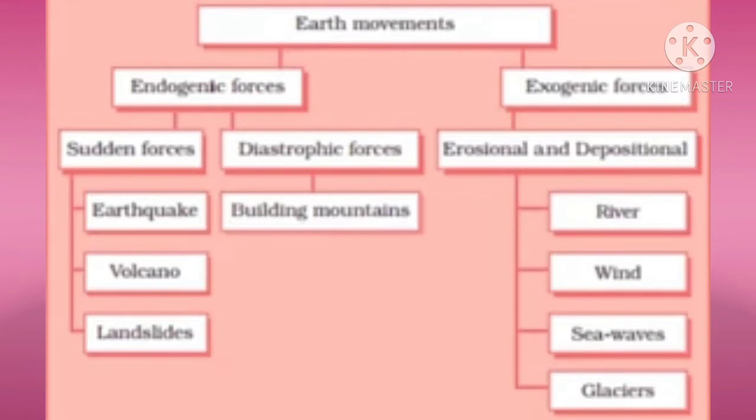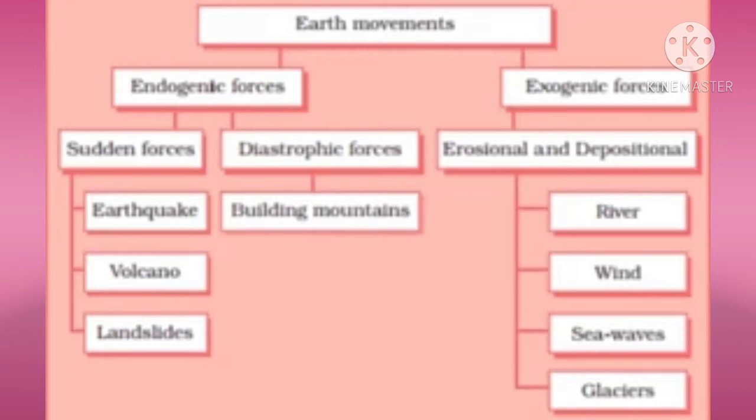Children, look at figure 3.1, Evolution of landforms. Here the earth movements are given in two types, that is endogenic forces and exogenic forces. Endogenic forces are also divided into two, that is sudden forces and diastrophic forces. Sudden forces are earthquakes, volcanoes and landslides. Diastrophic means slow movements, slow forces, that is building mountains. And exogenic forces are erosional and depositional, caused by river, wind, sea waves and glaciers.